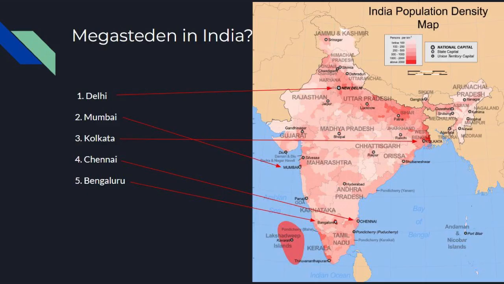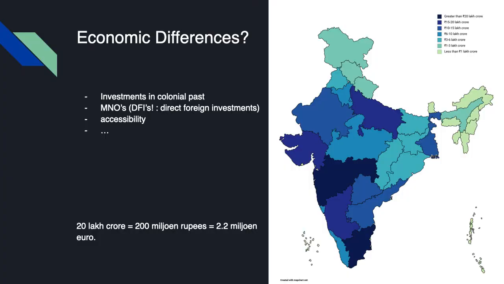Then, mega cities. Unfortunately, I couldn't change the name of this slide, so in this case it's in Dutch, and you can see that there are 5 very big cities: Delhi, Mumbai, Kolkata, Chennai and Bangalore, which contain more than 10 million inhabitants. It does not say that these are the richest parts of the country, because there are big economic differences in India. You can see that the areas that are close to the coast are normally pretty important, and that had all to do with the colonial past.